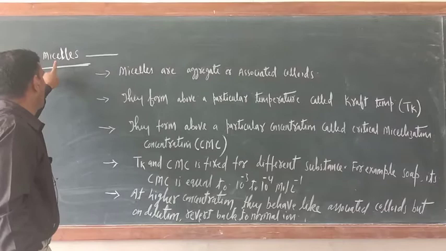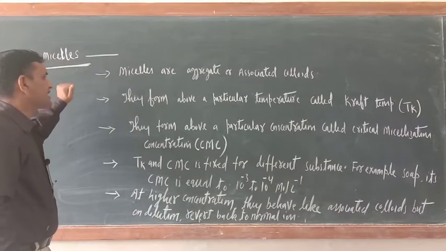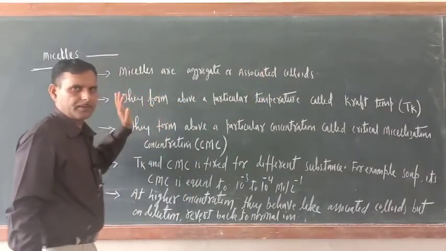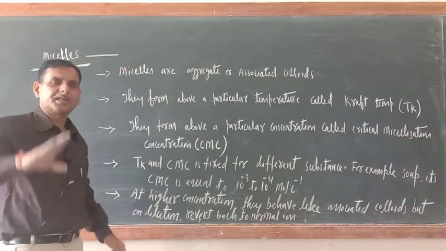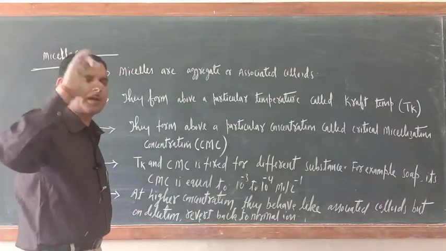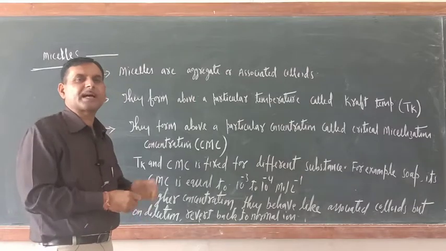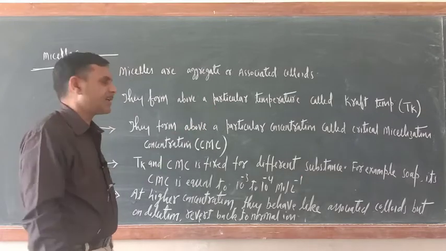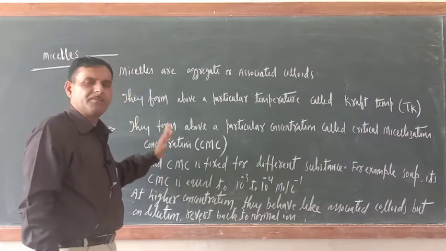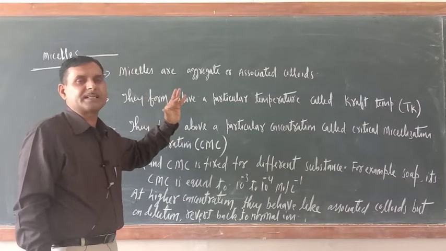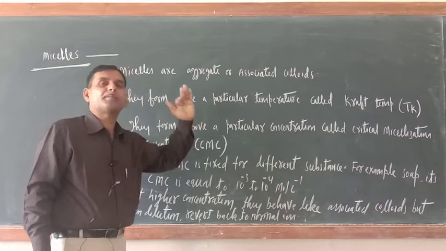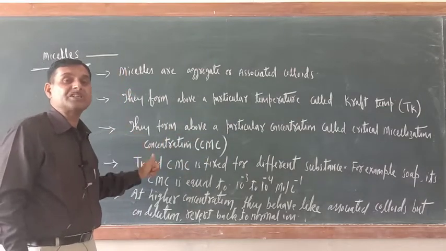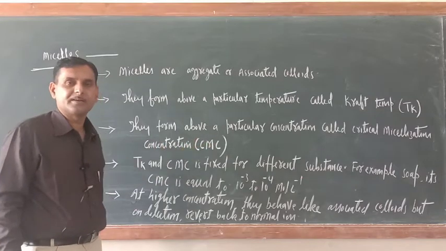Dear cadets, now I am teaching you micelles. What are micelles? Micelles are aggregate or associated colloids, the first point. Second, they form above a particular temperature, known as Kraft temperature, represented by TK. Next, they form above a particular concentration, not at, above a particular concentration. That is called critical micellization concentration, that is CMC.